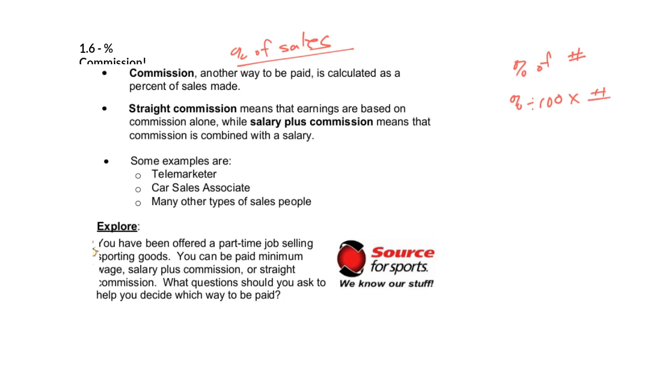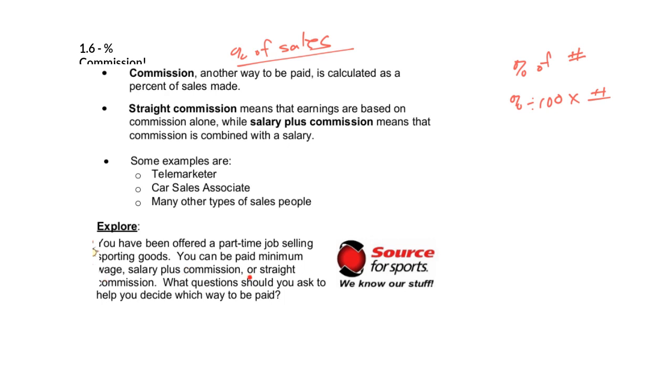Now, when you hear the concept of straight commission, that means you're only getting commission alone, while salary plus commission means you have a salary and then you get a percentage of the sales. Some examples of that are telemarketers, who call you at like 6 o'clock at night, car salespeople, and many other types of salespeople, like people that work in shoe stores and things like that.